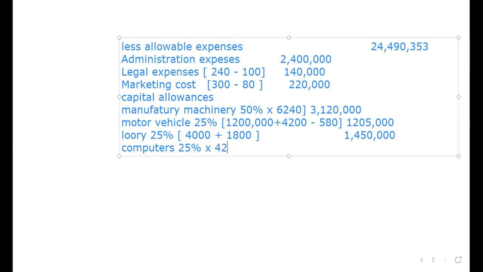I hope you are following this. You have the question. I also posted the link. 0.25 times 420 comes to 105,000. Remember, we are getting these capital allowances of 105,000. We need to subtract it from the total taxable income, which was 24,493,053. So after computers, lastly we have the furniture.